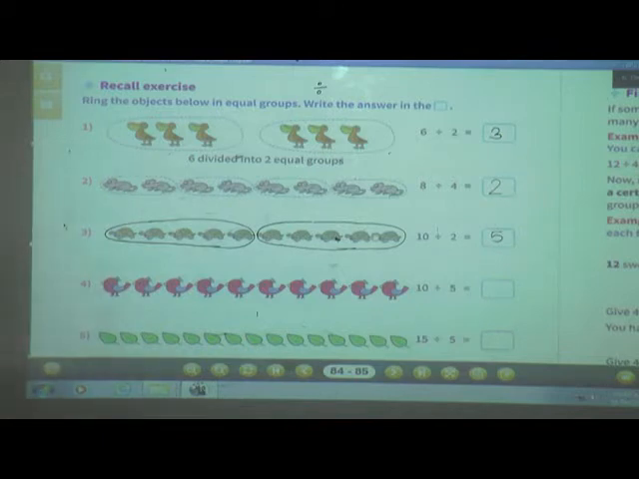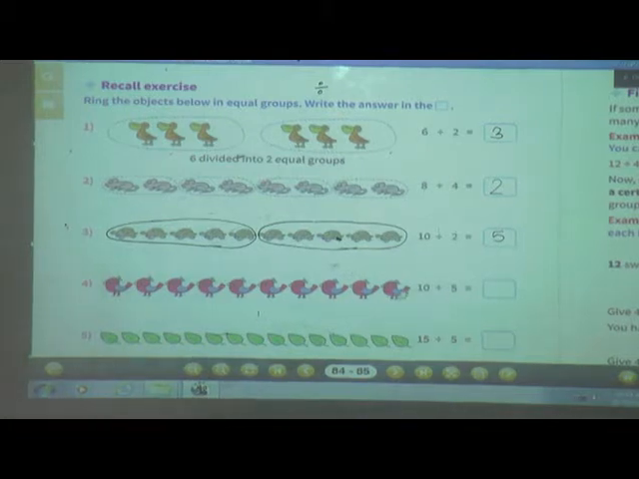Fourth one. Okay, see. In the fourth number, how many objects are there? How many birds can you see there? Count how many birds are there. We'll count now. 1, 2, 3, 4, 5, 6, 7, 8, 9, 10. Again there are 10 birds. And now these 10 birds we have to divide into 5 equal groups.